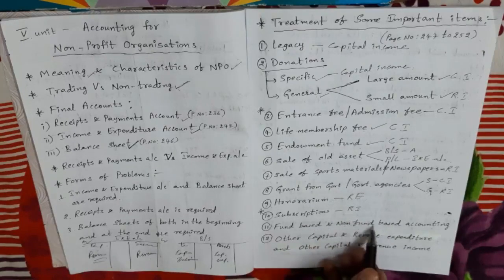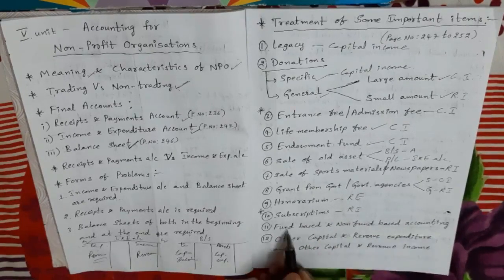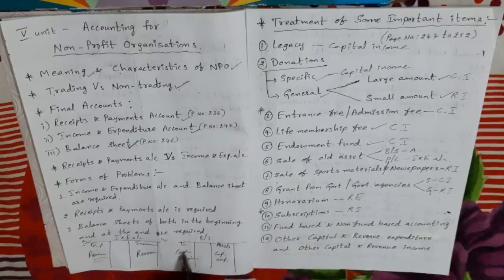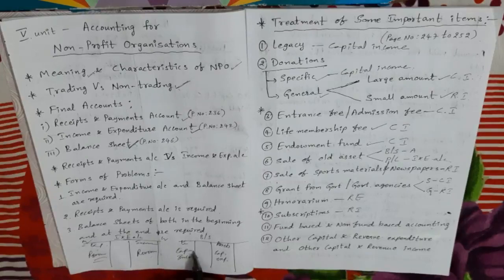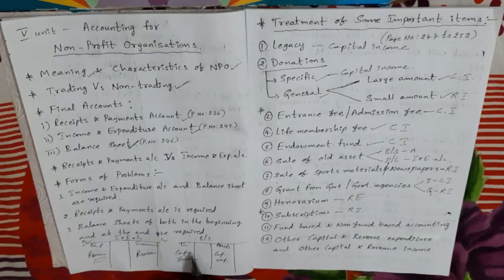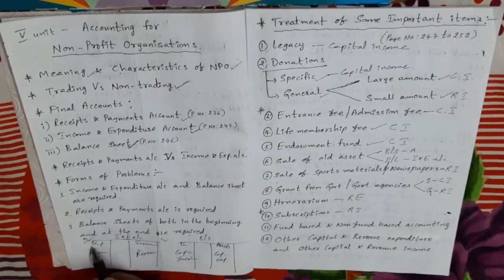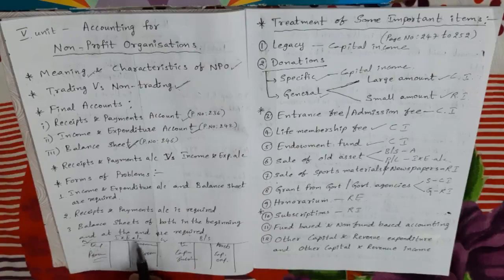Next, fund based and non fund based accounting. All the funds amount we take in the balance sheet liability side. For a specific fund, the expenses related to that specific fund we have to deduct from the fund amount, and if we received any interest on the specific fund, we have to add it. If a specific fund is not given, then the general fund also we take in the balance sheet liability side. But general fund related expenses we take in the income and expenditure account debit side, and if any income is there, that income amount we take in the income and expenditure account credit side.